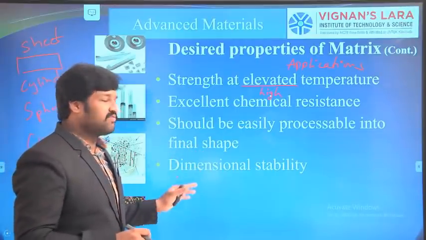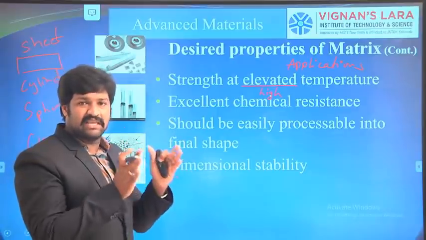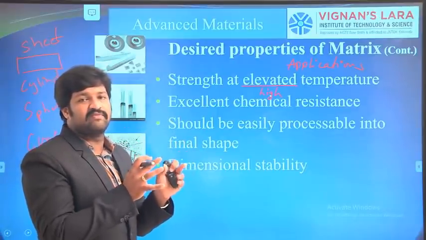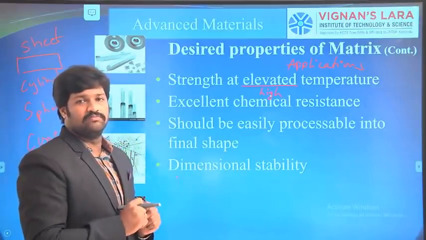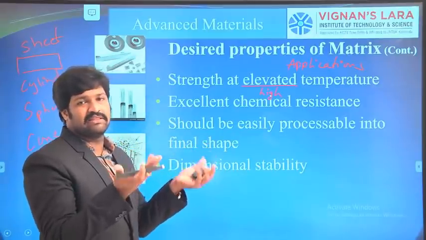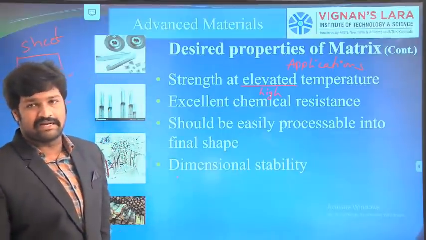So if the matrix material is having the desired shape, the same shape, then the reinforcements will be at their required position, so that the property will be good. If they are moving, then the property will be changed. So these are the desired properties of the matrix.